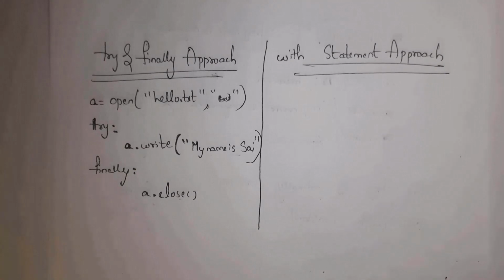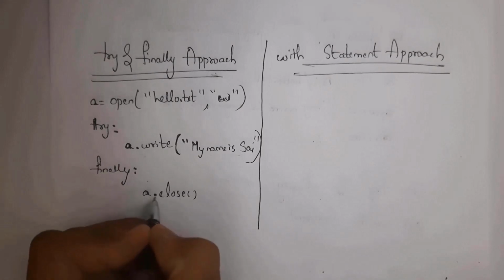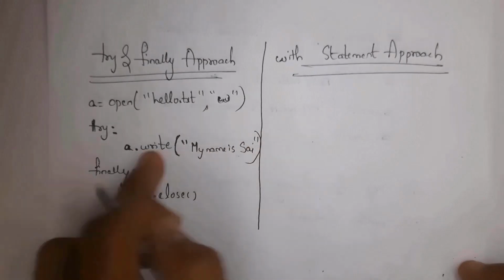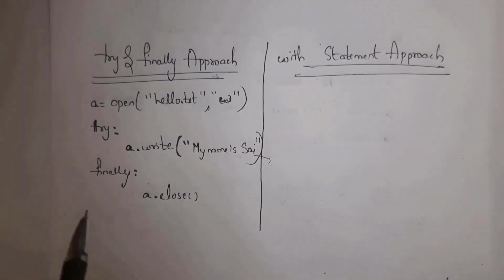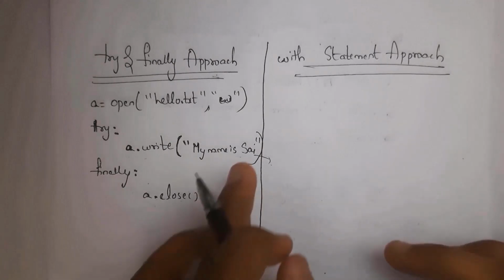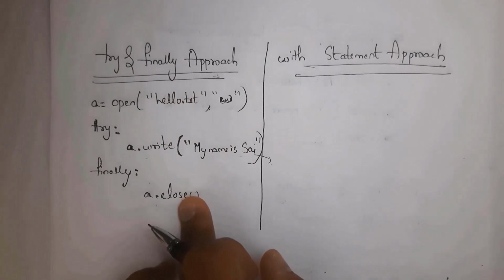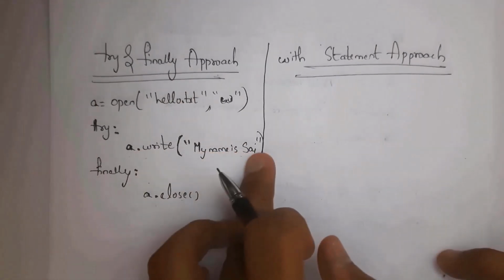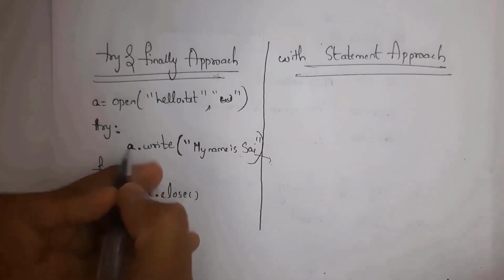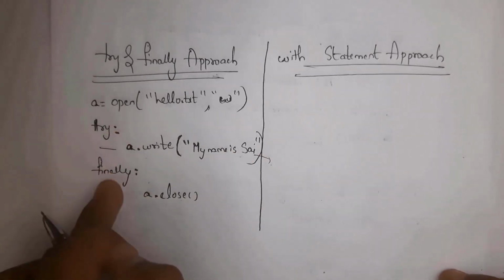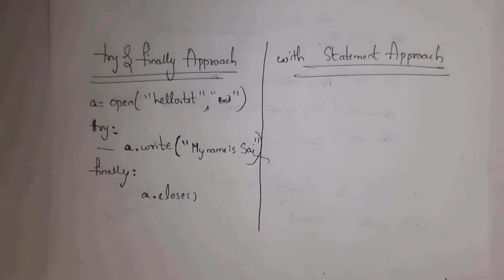Whether there is an exception or not, this finally block is always executed. Inside the finally block, I wrote a.close. If there is no exception, then it will successfully execute the code present in the try block and close the file. It will add "My name is Sai" into my file hello.txt and it will close my file. For example, if there is an exception while writing this line of code, even though the exception occurred, it will still successfully close my file. Whether there is an exception or not inside the try block, this finally block is always executed. This is the use of the try and finally approach.